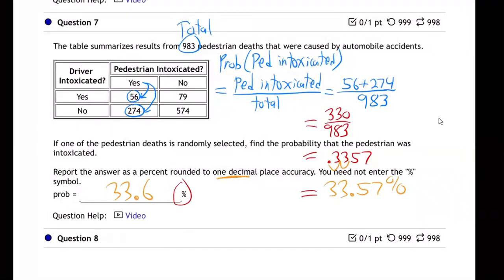So basically what we're saying is in 33.6% of all those cases, the pedestrian was drunk. The pedestrian was intoxicated. In all the cases where the pedestrian died in an automobile accident, in 33.6% of the cases, the pedestrian was intoxicated. And so if we were to grab one of these cases at random, there'd be that chance, a 33.6% chance we'd get one in which the pedestrian was intoxicated. There we go.